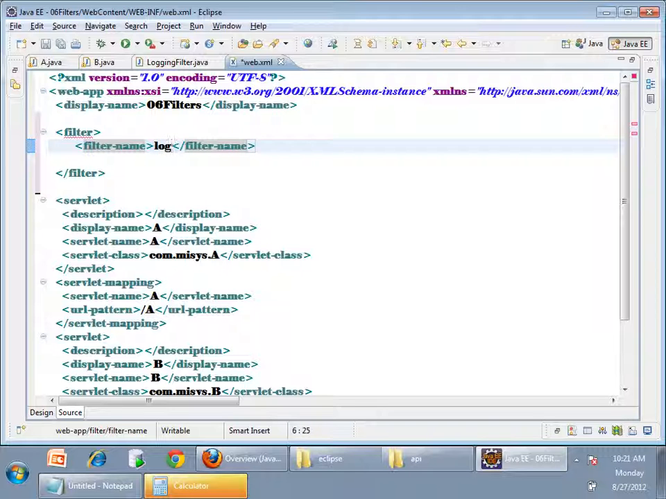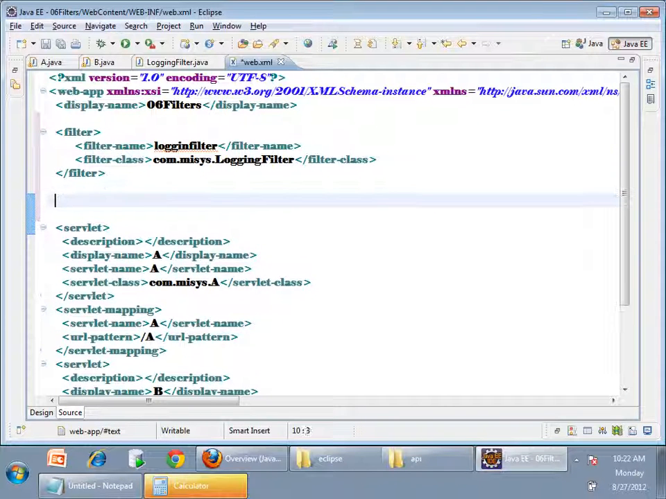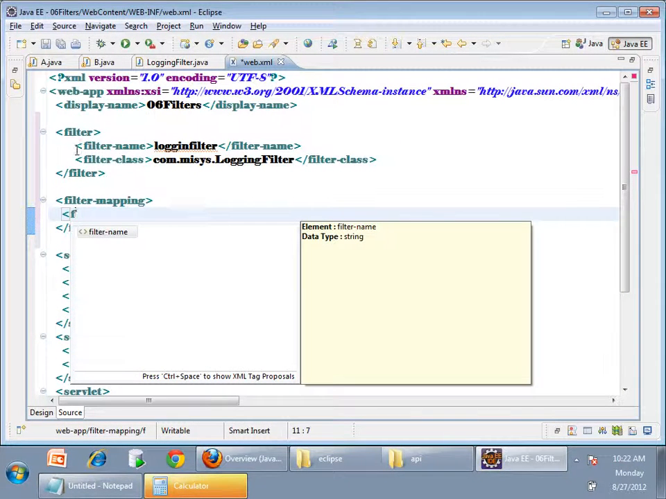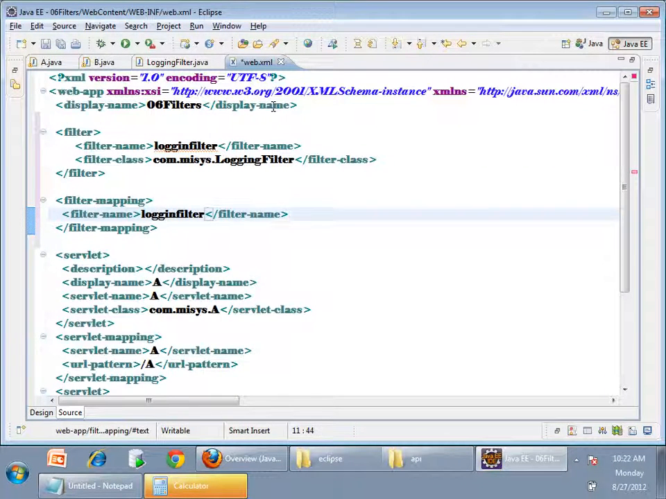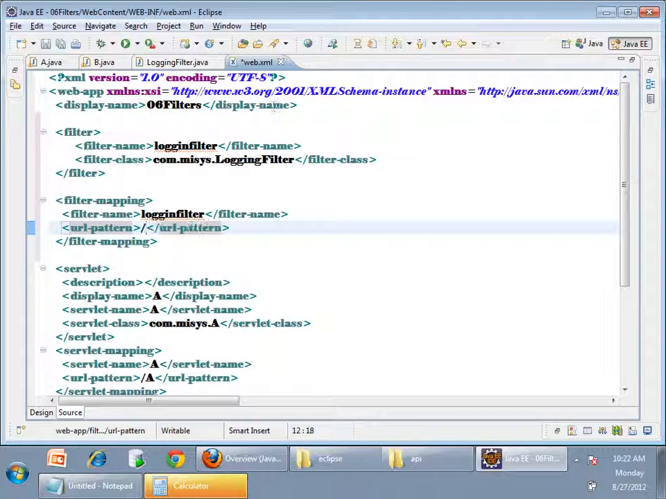I'll say logging filter, any name I can give. Filter class: com.mysys.logging filter. So these are the minimum things, and similarly I'll add a filter mapping with the filter name, the same name. This filter should map to what all requests? In the filter mapping, I'll say URL pattern, /a.